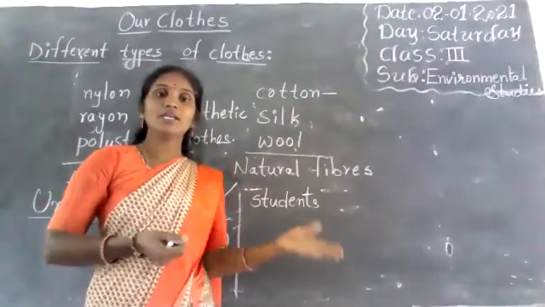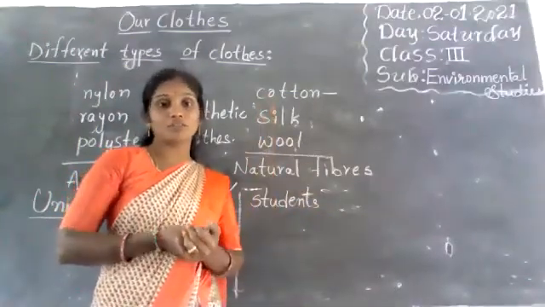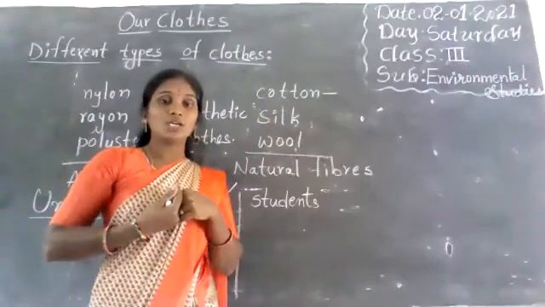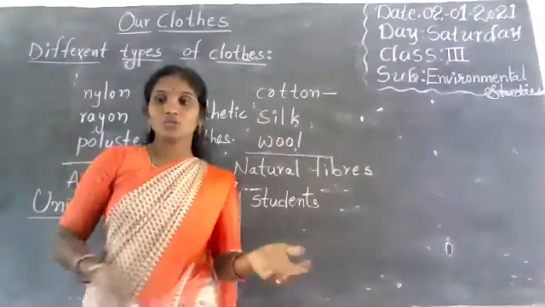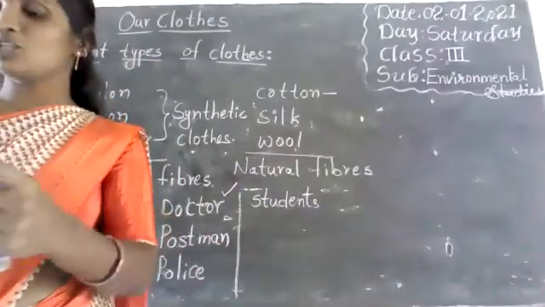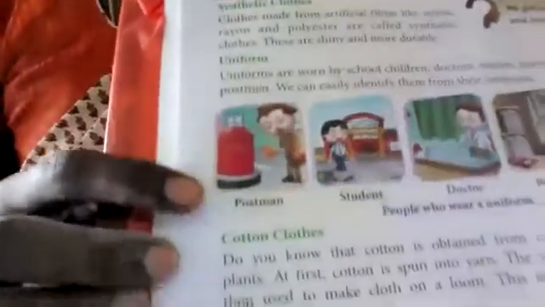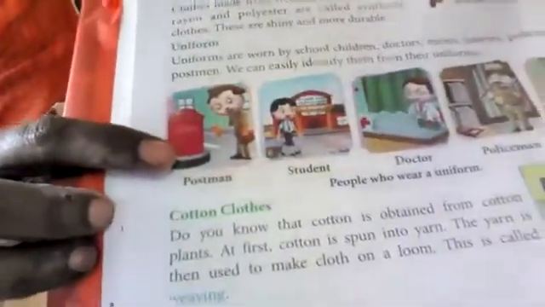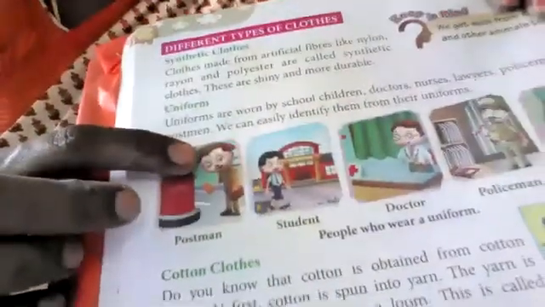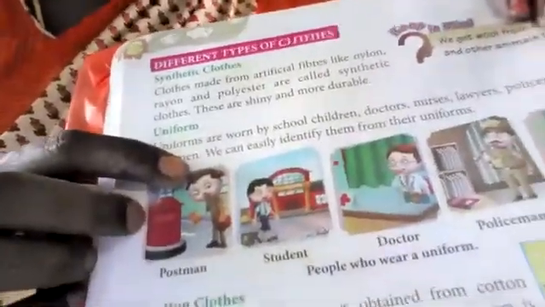The same is true of the fire engine man, who uses a different type of cloth and caps. And the postman also. Now I will show some pictures. Your textbook also has these pictures. Here the postman is there. He uses a khaki uniform, and his cap is different.